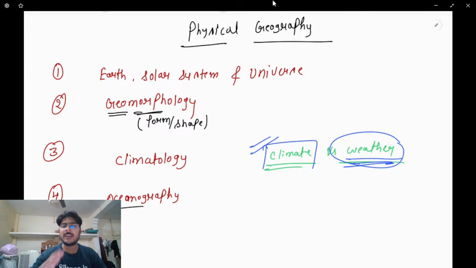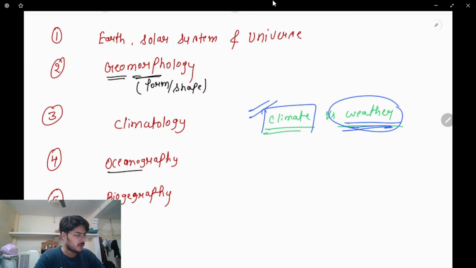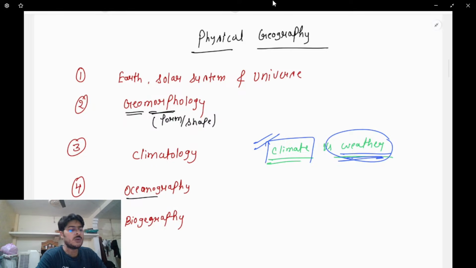Climatology, what we have discussed: climate, the formation of clouds. These things we'll talk about in climatology. And then oceanography. And fifth, the last one, is biogeography. In biogeography, overall we'll talk about some biological phenomena, some basic biology that is associated with geography. So these are the things that we'll study in the section of physical geography, and you can also term this the world geography. Clear? Physical geography or world geography.